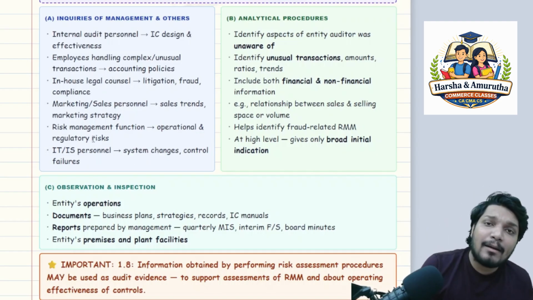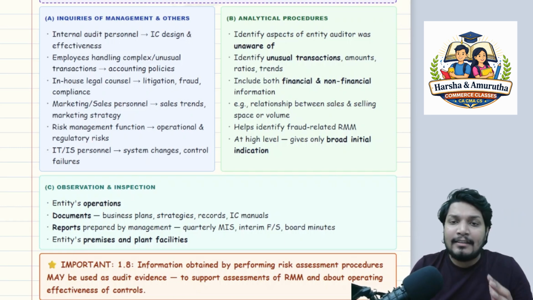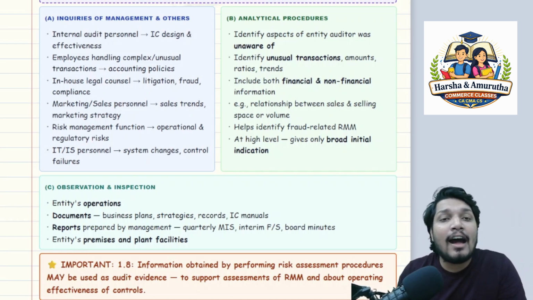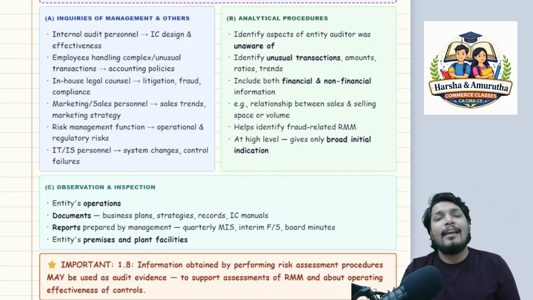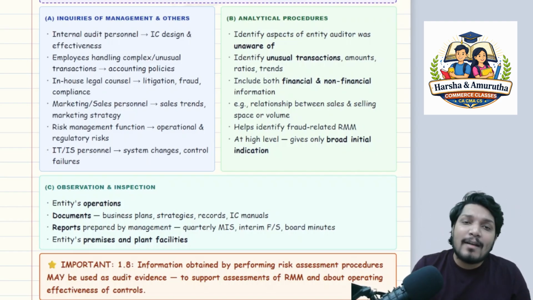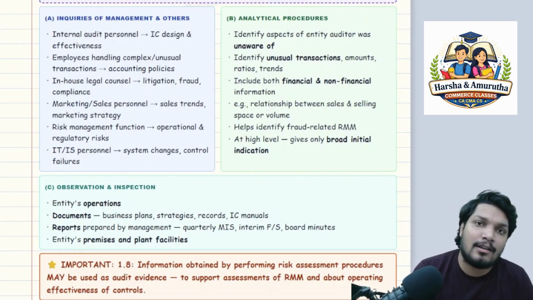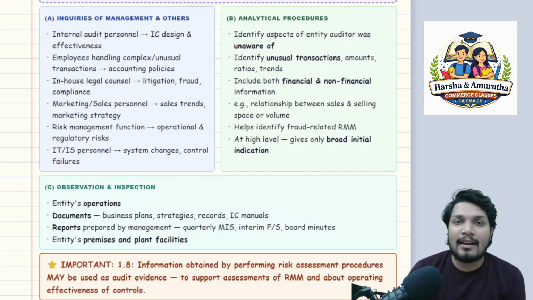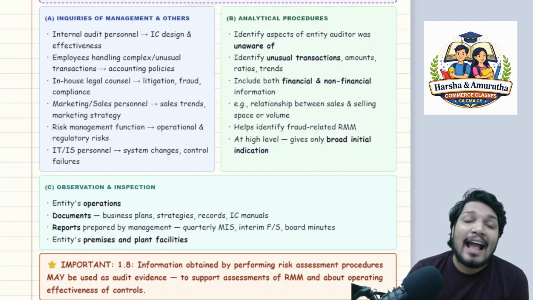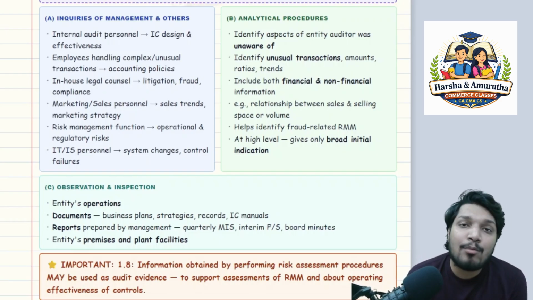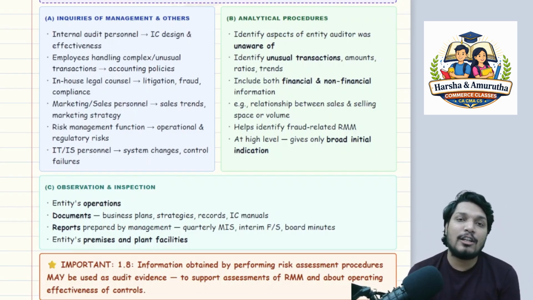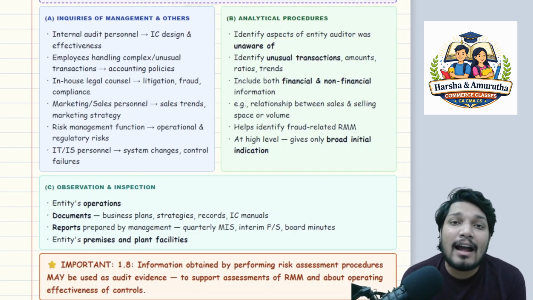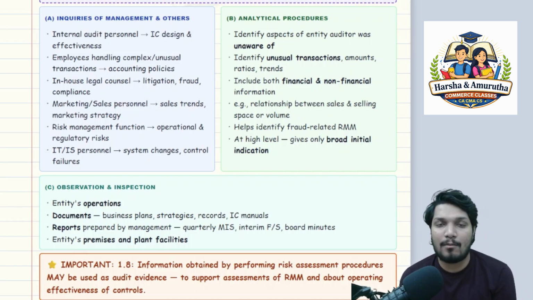So for each and every department in an entity, with the client, they have a particular function. You as an auditor are responsible to understand their function in a full-fledged manner. So inquiries of management and others means that you as an auditor have to understand the management, ask the employees, and understand the different functions and different areas within the client, within the company, to have an overall understanding, right? Then you can pose the right questions, properly inquire, and get your answer. That answer should be sufficient and appropriate.